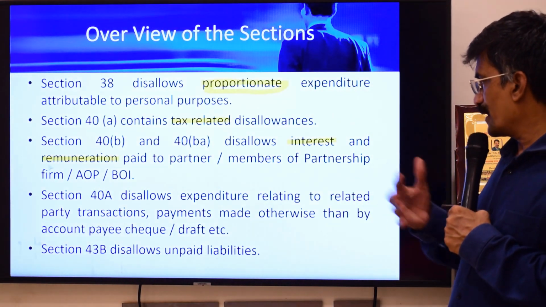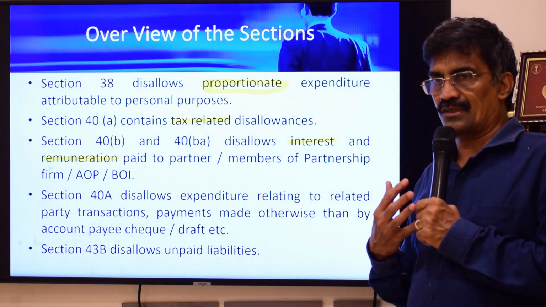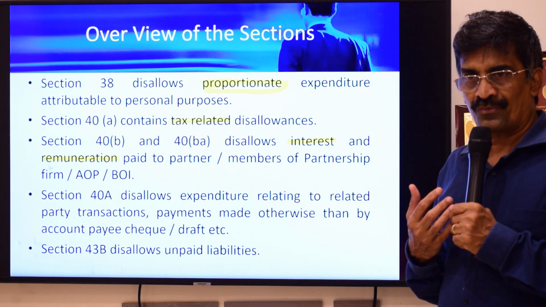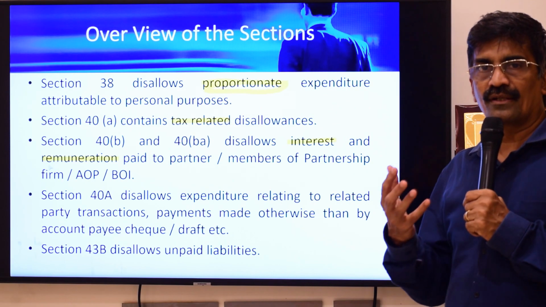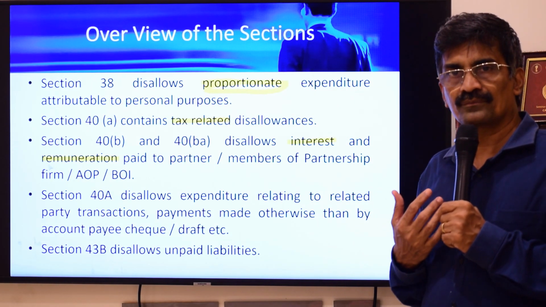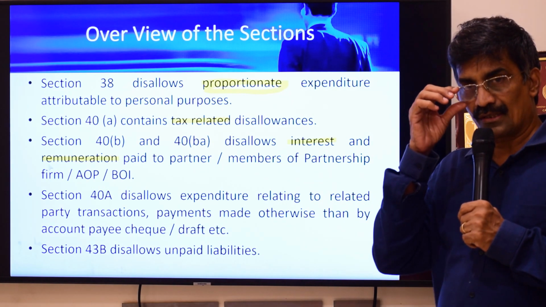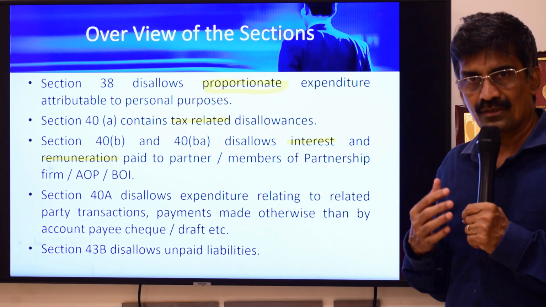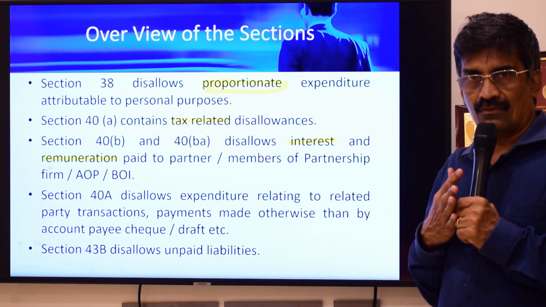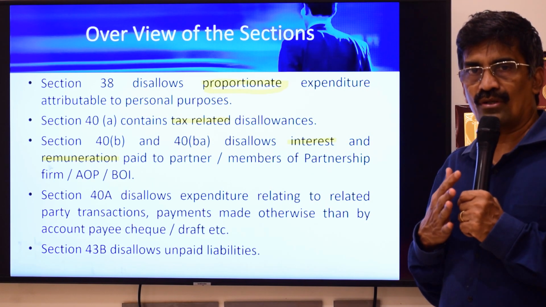Then you have section 40A, which is applicable for all assessees, which in turn has subsection 2, which is related party transactions. Subsection 3, which basically deals with payments made otherwise than by account payee cheque or account payee draft. Or 40A(7), which is provision for gratuity. And section 40A(9), which deals with provision for non-statutory or unapproved funds.